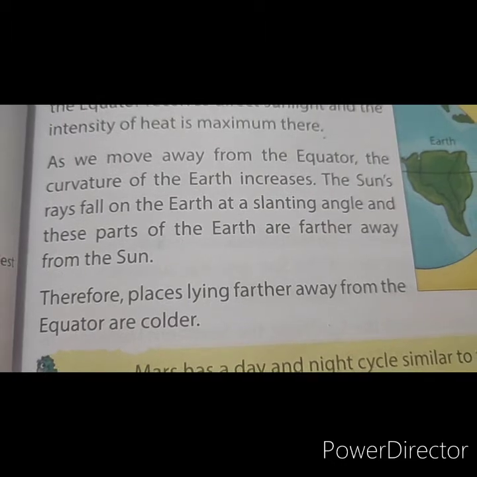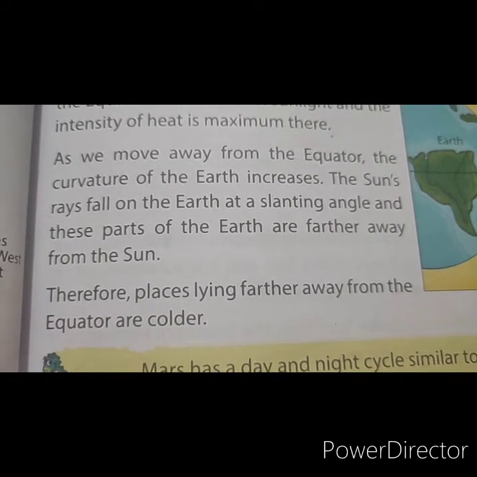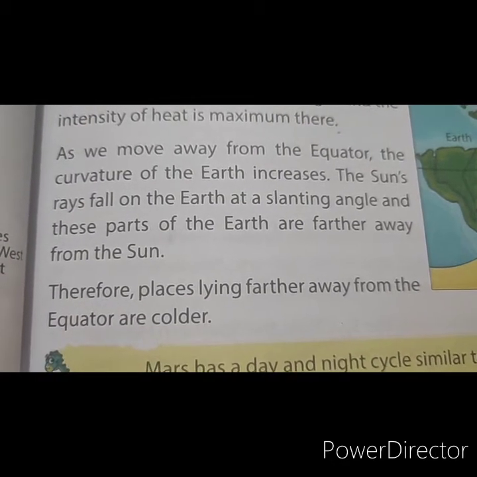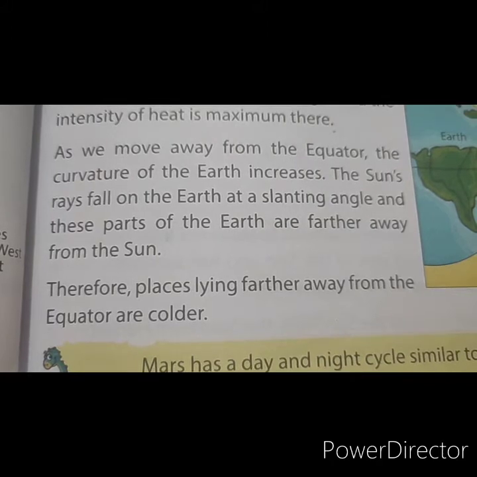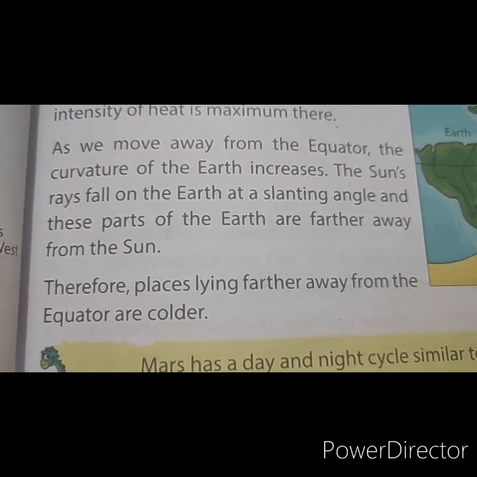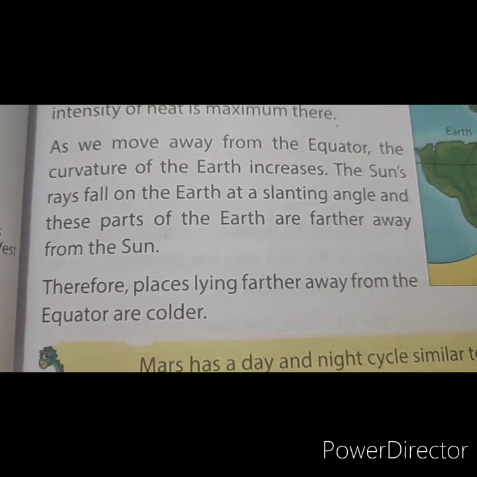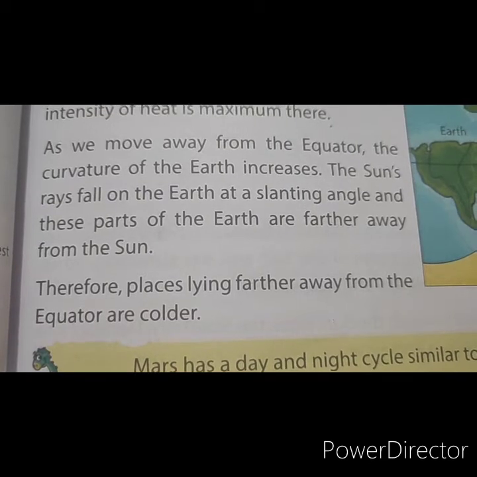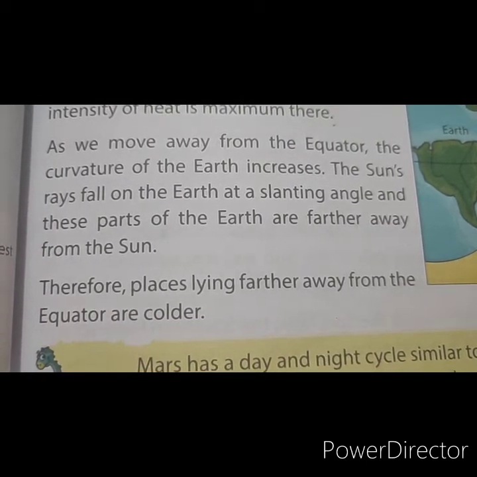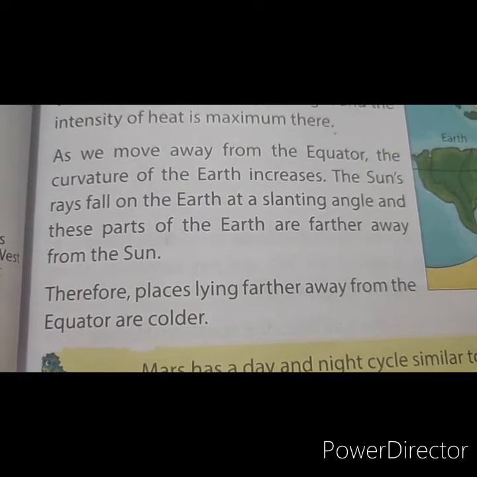As we move away from the equator, the curvature of the earth increases. The sun's rays fall on the earth at a slanting angle, and these parts of the earth are farther away from the sun. Therefore, places lying farther away from the equator are colder.